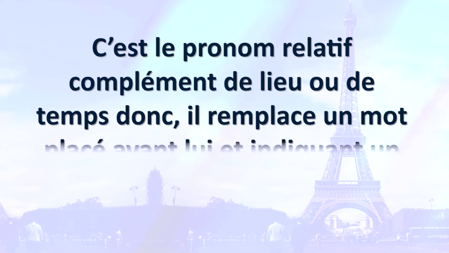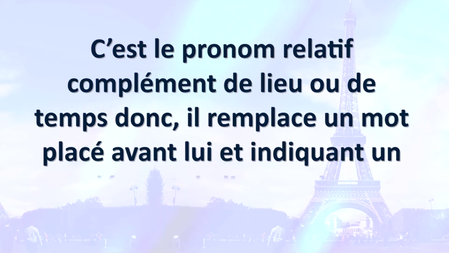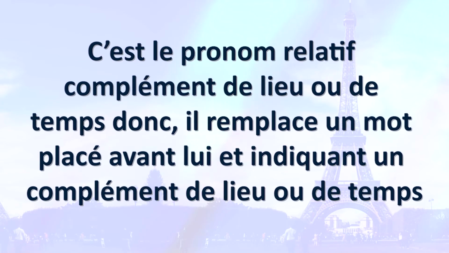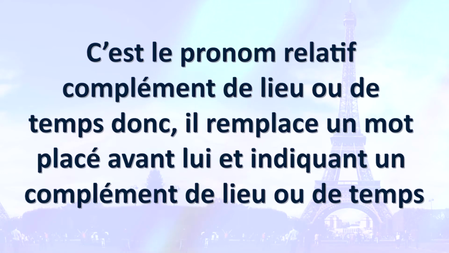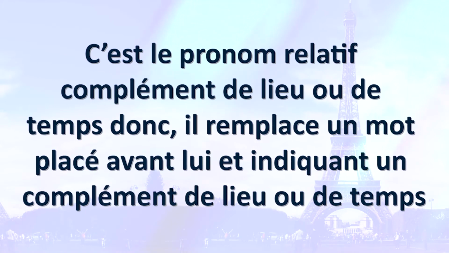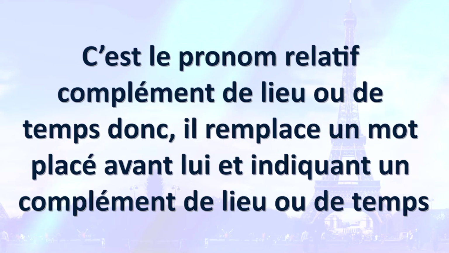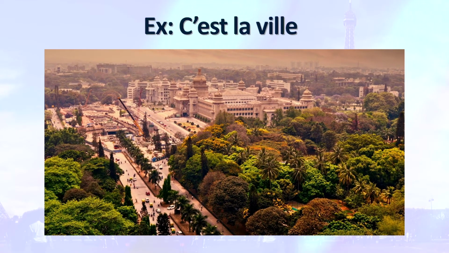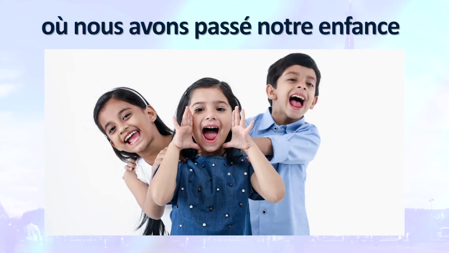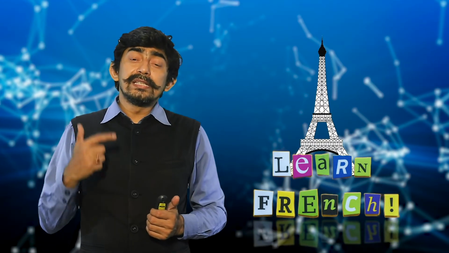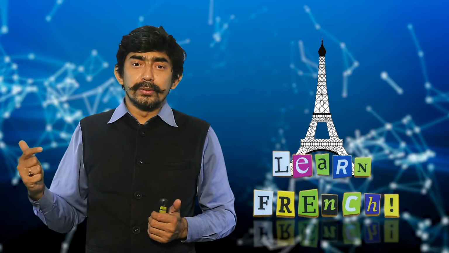So, now the last one, où, c'est le pronom relatif. Où is used as a pronom relatif for time and place. So, il remplace un mot placé avant lui indiquant un complément de lieu ou de temps. Like, c'est la ville où nous avons passé notre enfance. So, this is the city where we spent our childhood.